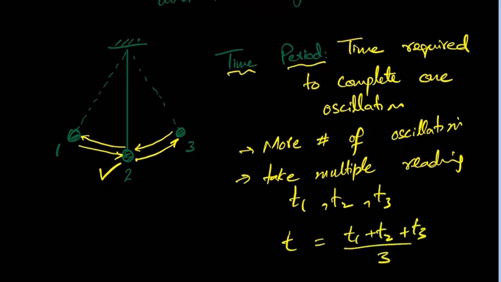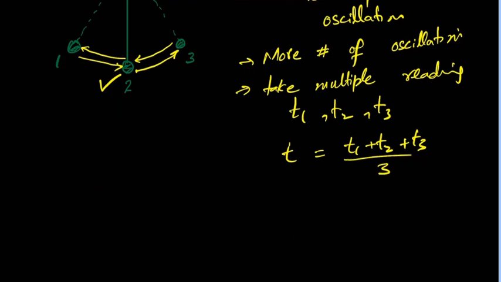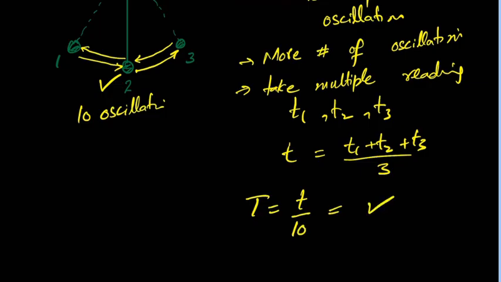Then what you will do? Let's suppose you were taking 10 oscillations. Then the time period will be T average divided by 10, right? Yes sir. This will give us the best possible result. If you increase the number of oscillations further, the accuracy will keep increasing, right? Absolutely sir. Error will keep reducing, but it will not be eliminated completely. Okay?